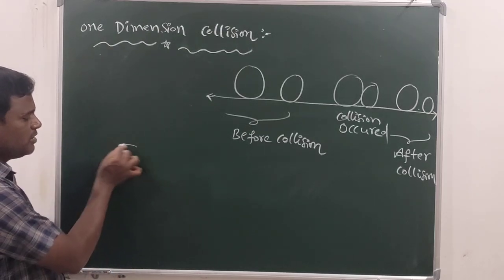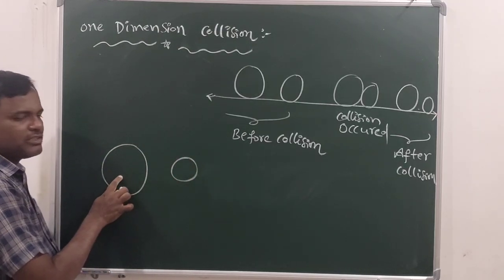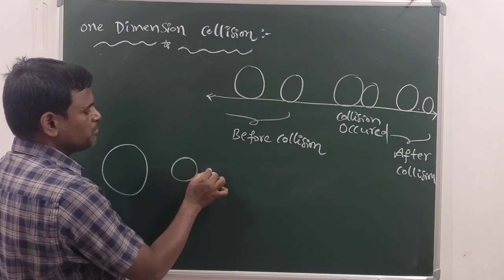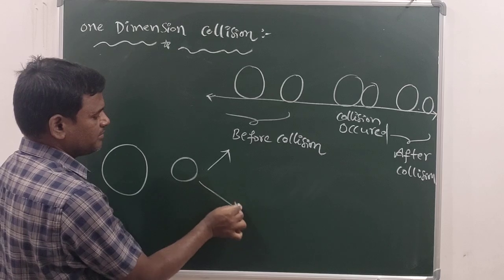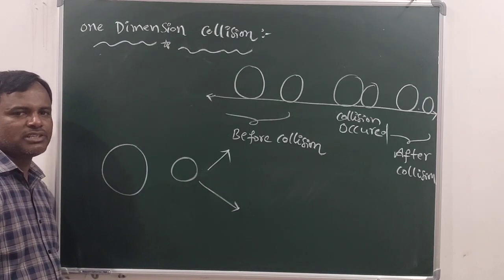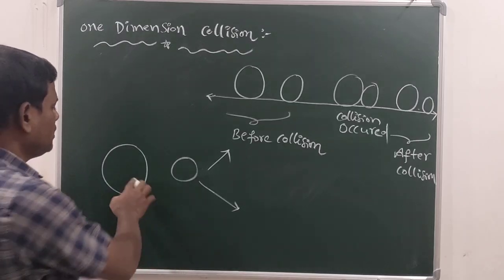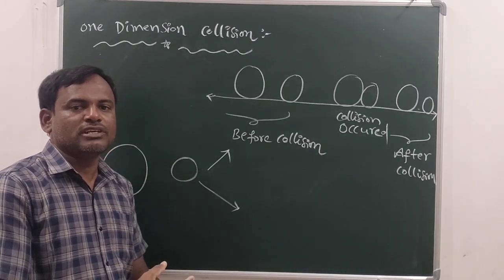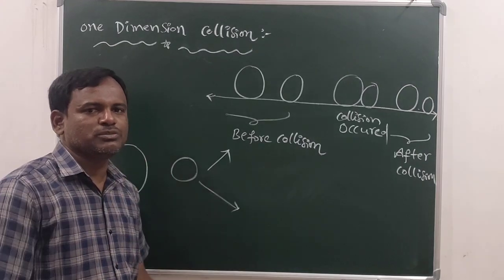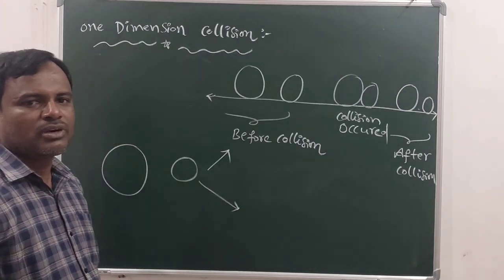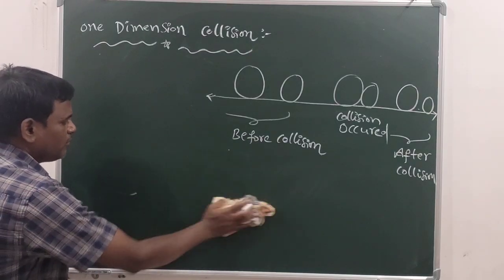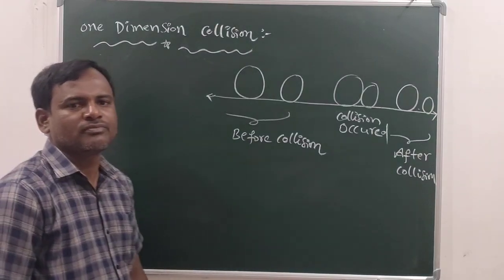Sometimes, if this object or body hits this, after the collision this may go this side, and this may go this side. That is an example of two-dimension collision. Sometimes after the collision it breaks into many particles which go into space. Okay, that is multi-dimensional collision. But here we have only one dimension collision.